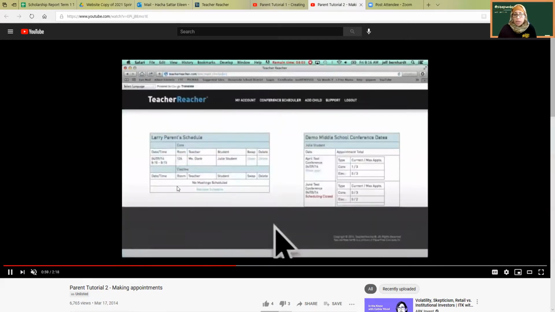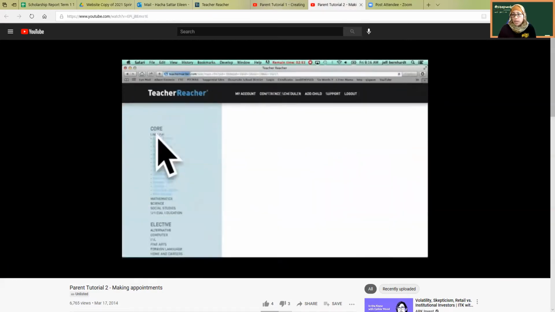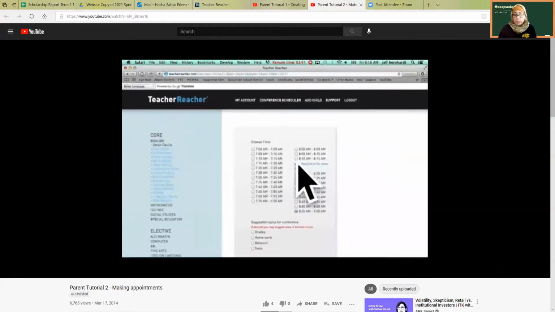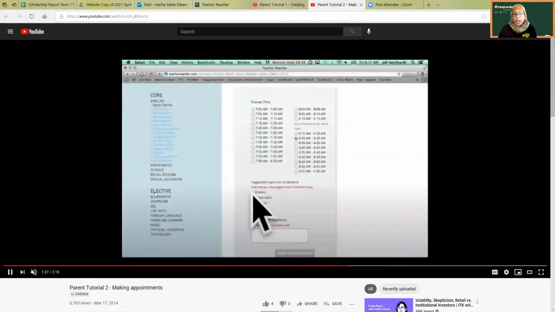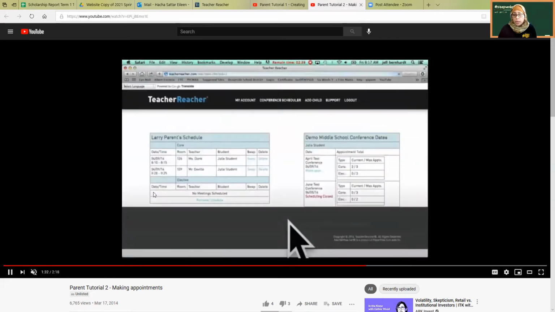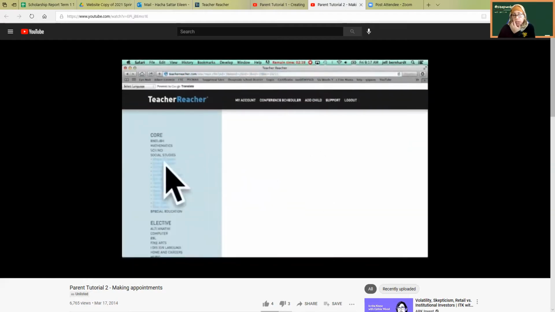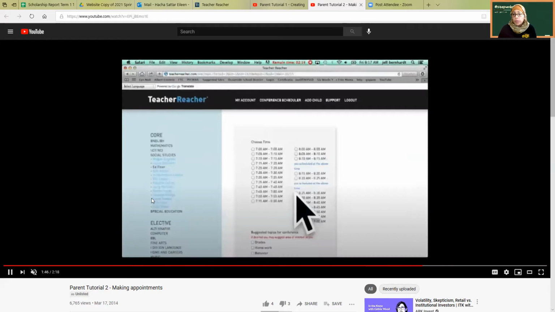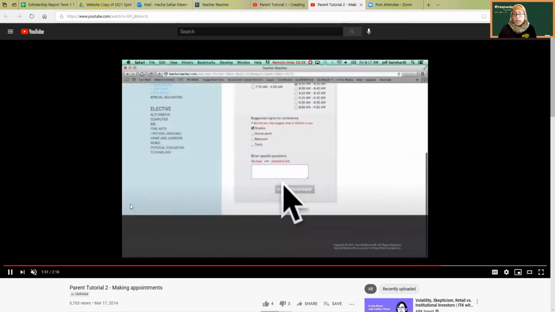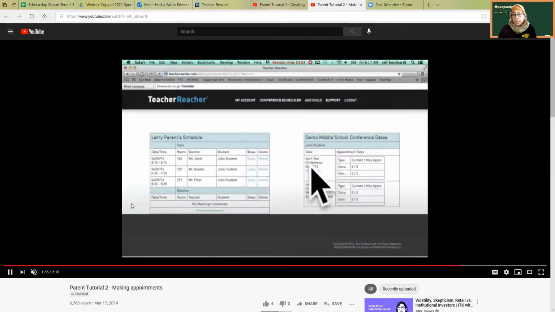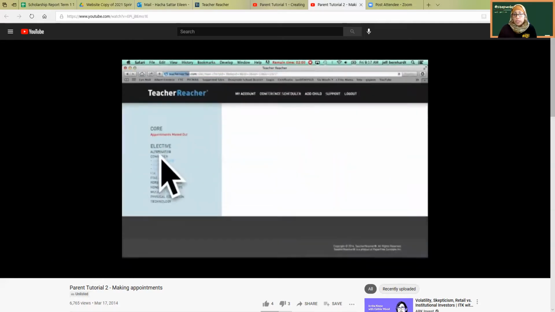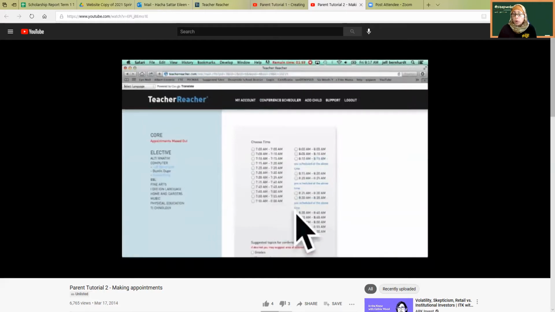On the day before the conference, you're going to receive an email with the schedules of all the conference appointment times that you made with the various teachers. So you'll know when to click on their link. On the day of the conference, you're going to go back into Teacher Reacher or into that email, and you're going to click on the Zoom link that will take you straight into the conference. You only have 6 minutes for the conference, so you want to make sure that you're prepared with any questions or anything that you want to discuss, and you want to make sure that you're on time for your conferences.